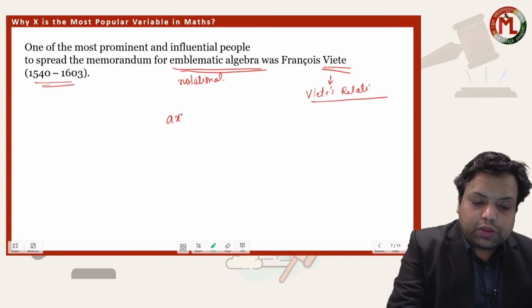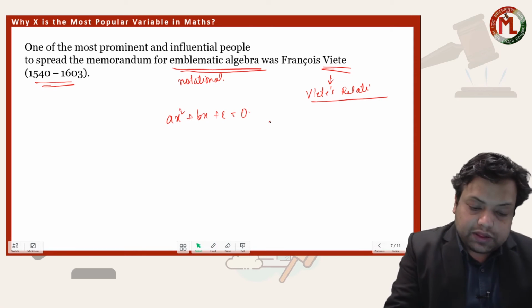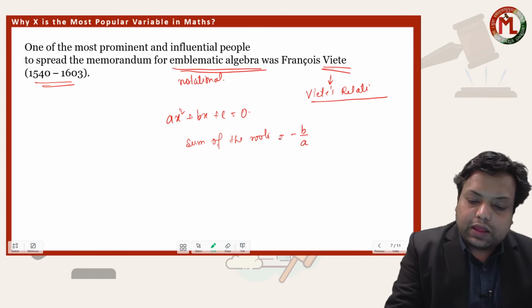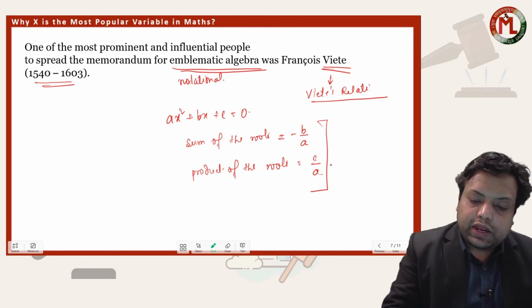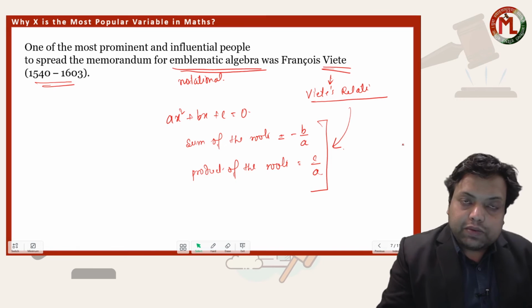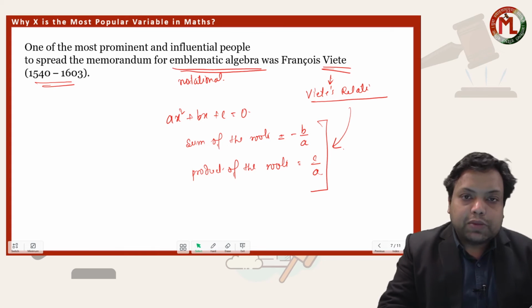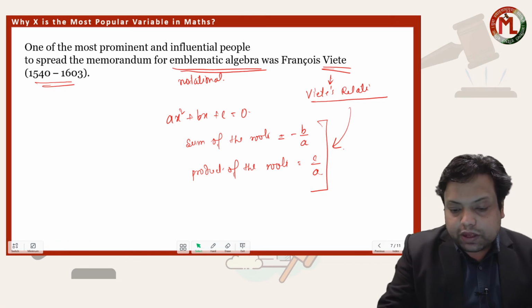Namely, you know that in a quadratic equation ax square plus bx plus c is equal to 0, the sum of the roots is minus b upon a, and the product of the roots is c upon a. These were Viète's relations which Viète himself developed. So maybe Viète was a prolific mathematician, just like Newton in England, and thereby x becomes a popular variable.